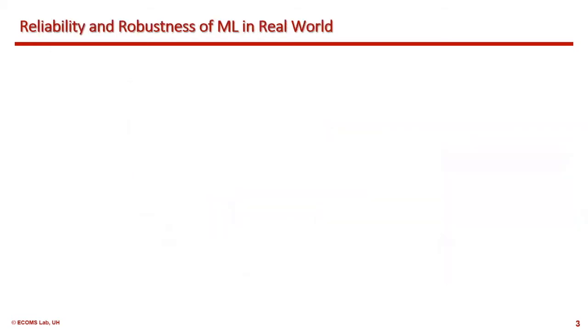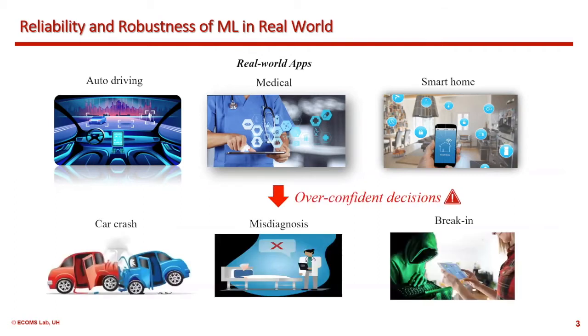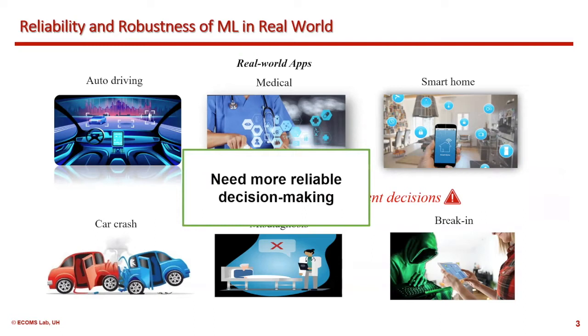As AI systems are being used in various domains in our society, such as auto-driving, medical diagnosis, and smart home, when the system comes into an unfamiliar situation or is being attacked, it may probably fail to make right decisions, which may have huge consequences to our society. Therefore, it's very important to safely and reliably deploy machine learning in high-stakes scenarios.